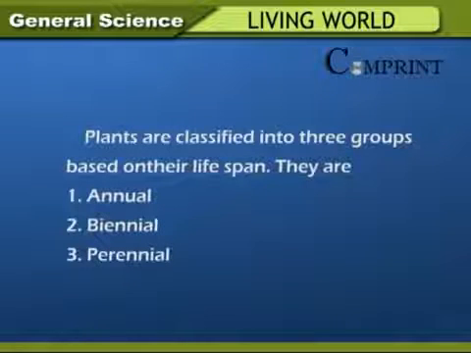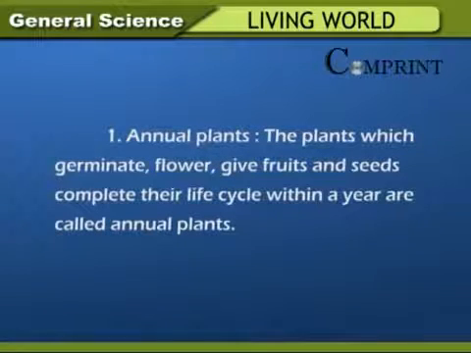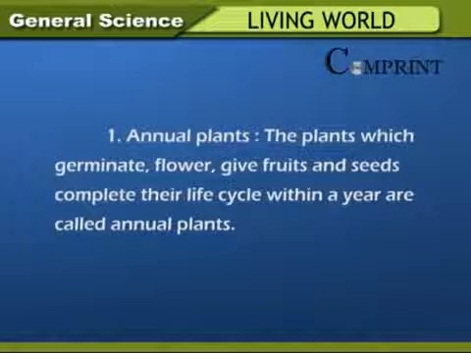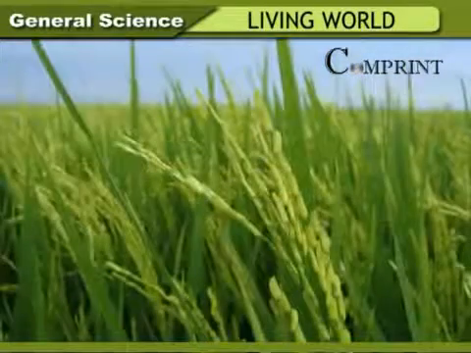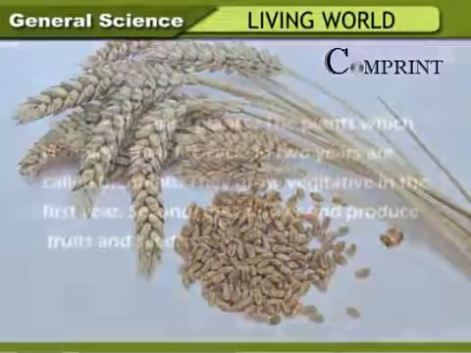They are 1. Annual, 2. Biennial, 3. Perennial. 1. Annual plants. The plants which germinate, flower, give fruits and seeds, and complete their life cycle within a year are called annual plants. Example: paddy, wheat, beans, pumpkin.